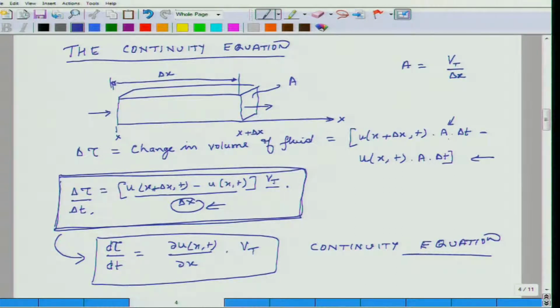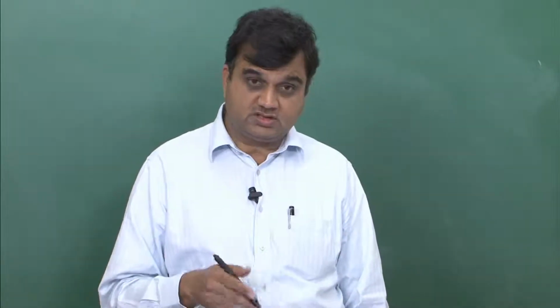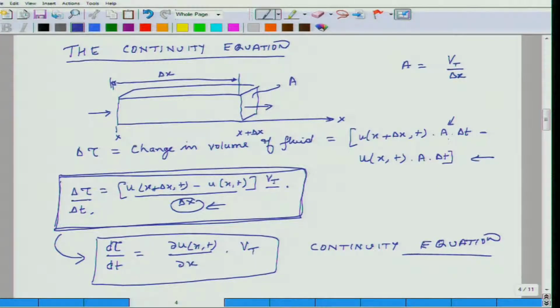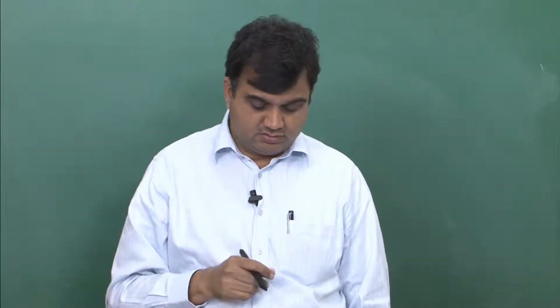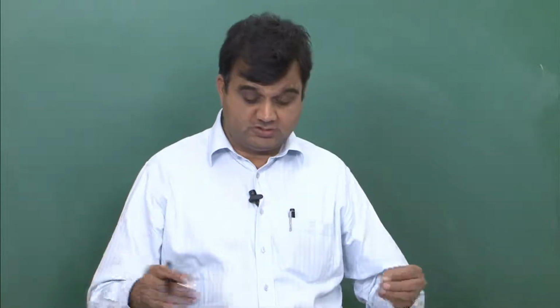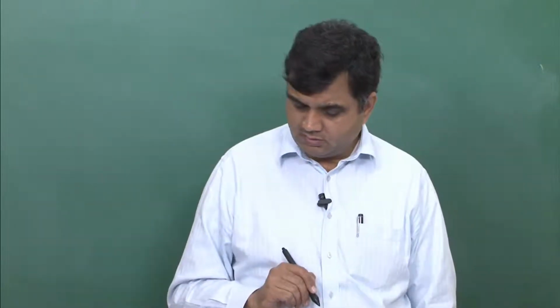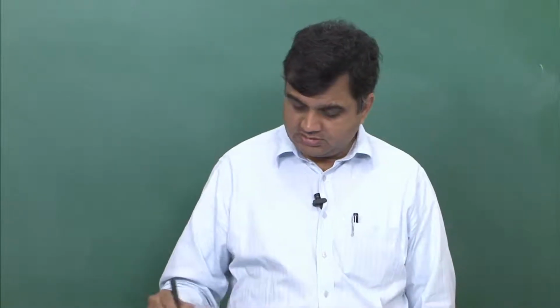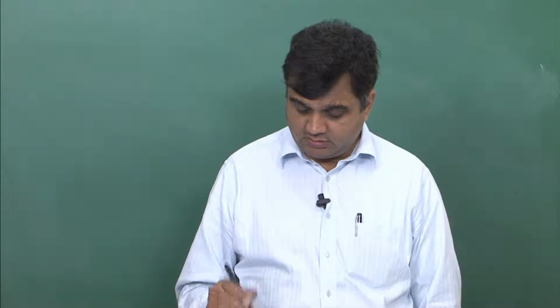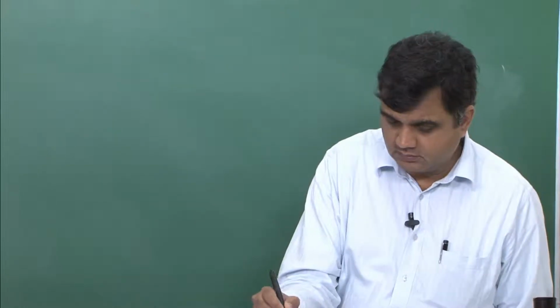Okay. And what it says is that the velocity gradient in the x direction influences, in a positive way, the rate of change of volume of the material element which we are observing. So if the velocity gradient is positive, the rate of change of volume is also going up, and so on and so forth. Okay. So that is the continuity equation. And the next equation we are going to discuss is the gas law, actually its differential form.